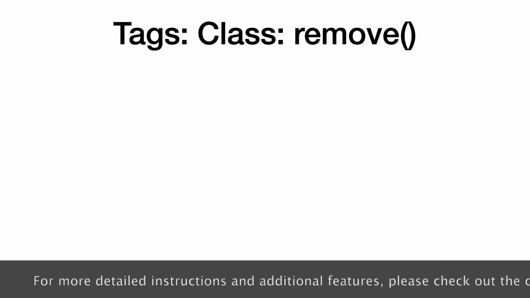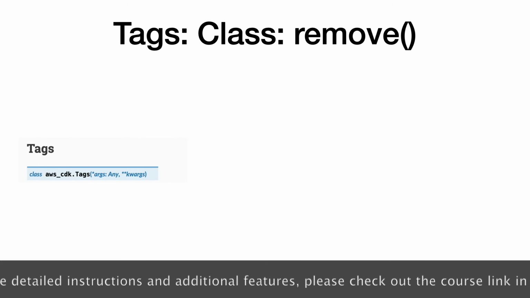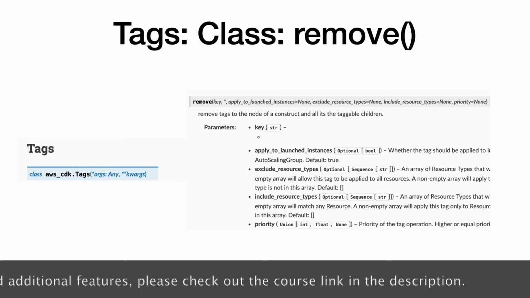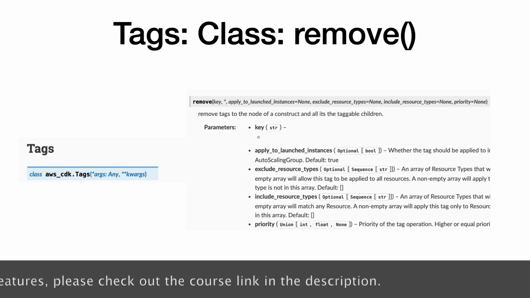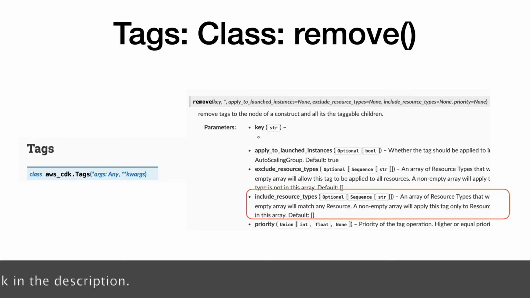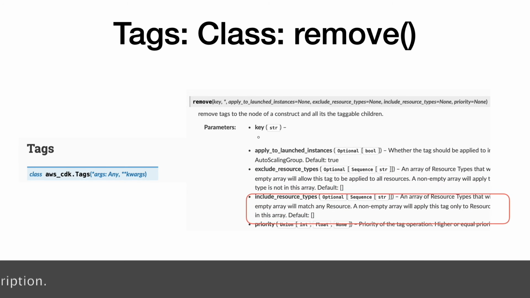The Tags class also provides a remove method, which is used to remove the tags in the construct. This works similar to the add method. It removes the tags recursively in the construct tree. You can also apply the tag properties like exclude resource types, include resource types, and priority with this method.